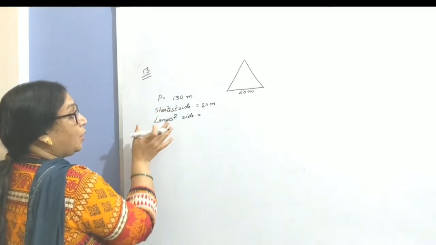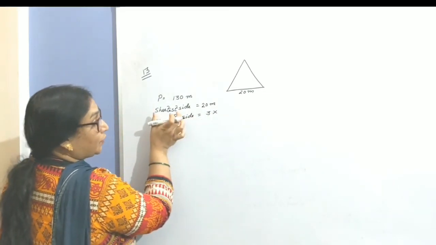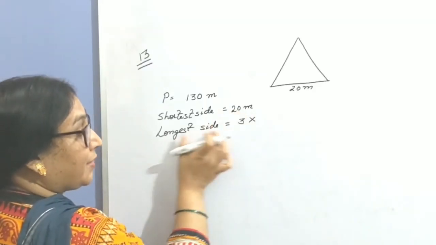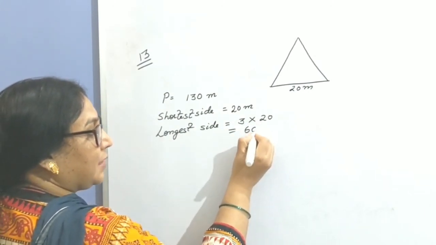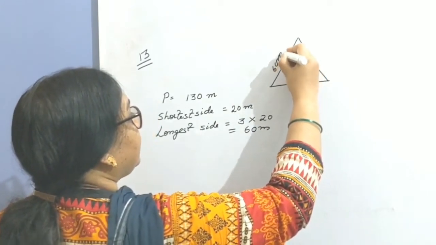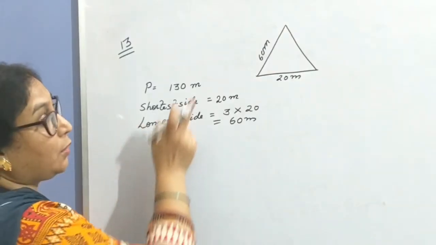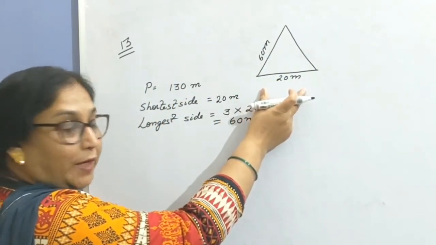Next, what is available? Longest side is 3 times the shortest side. What is the shortest side? 20. So longest side will be 3 times 20 equals 60 meter. It means one side is 60 meter. Hence, according to the question, you have calculated the longest side as 60 meter. Shortest side is already given, 20 meter.